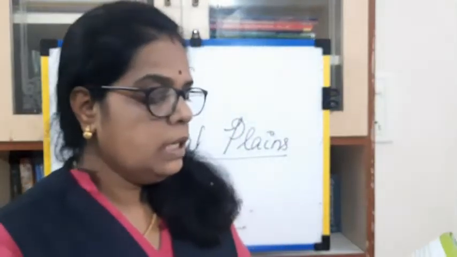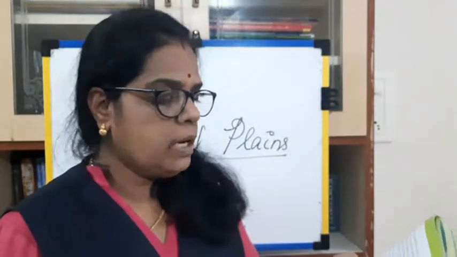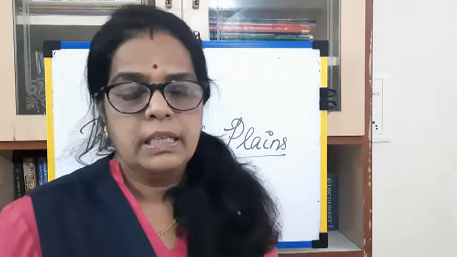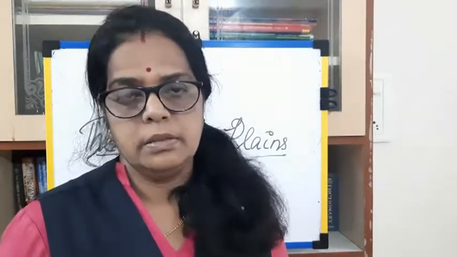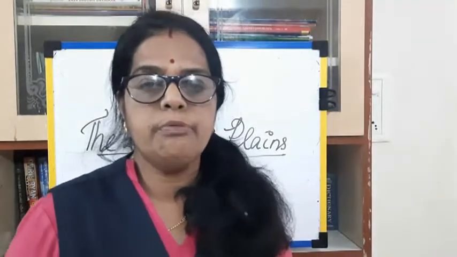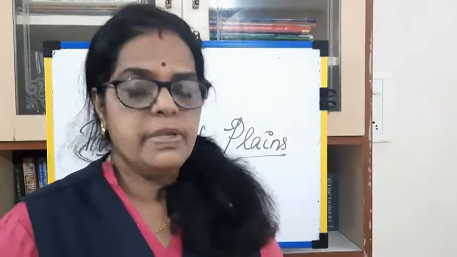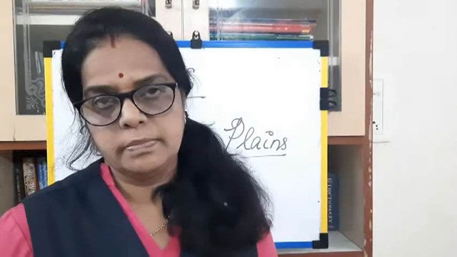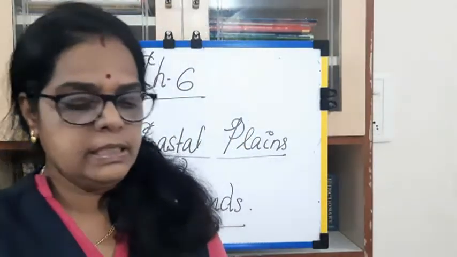Underline this point. The Gulf of Khambhat and the Gulf of Kutch lie in the western coastal plains. Clear? Okay. Underline: the western coast is narrower than the eastern coast.